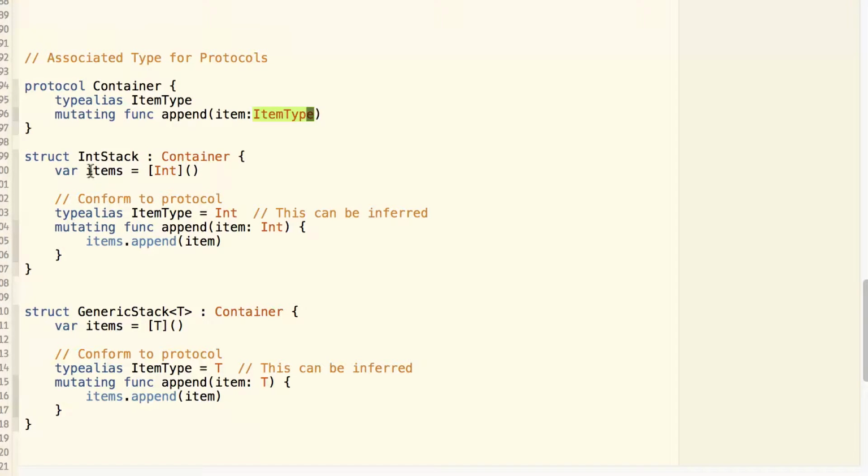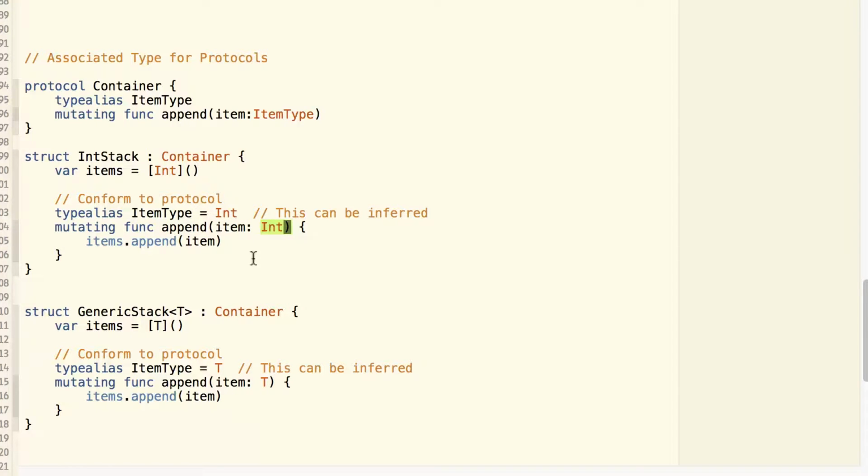And then we can create a class such as an IntStack, which conforms to the protocol of Container. And before we go ahead and implement the function of append, we need to specify what the ItemType is. And in this case, ItemType is integer. And the function append will take an item of integer.